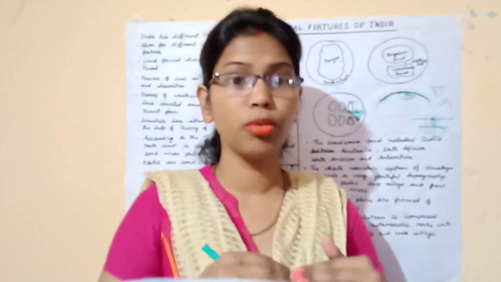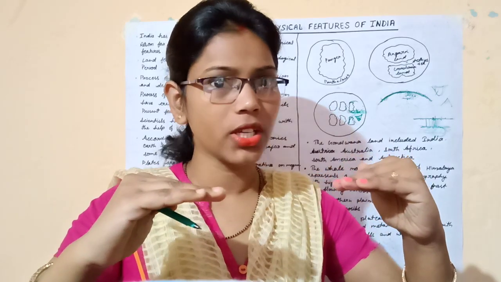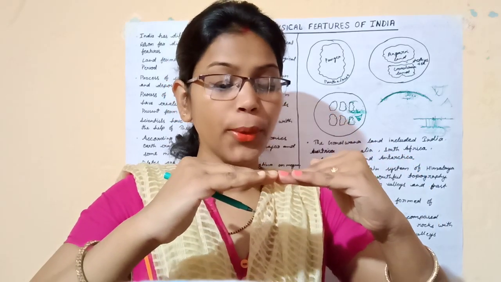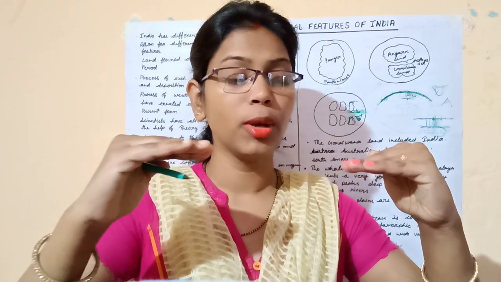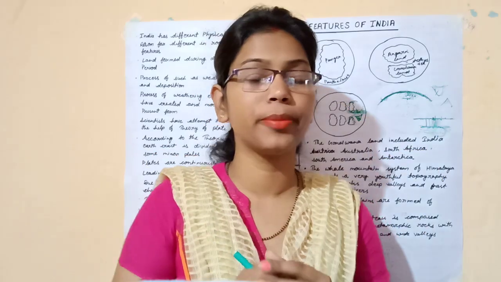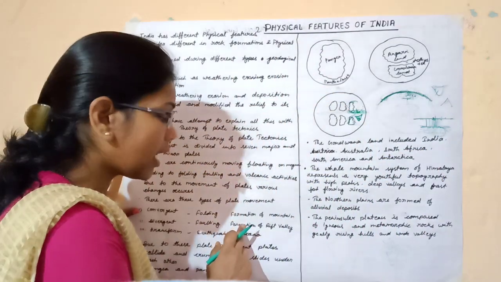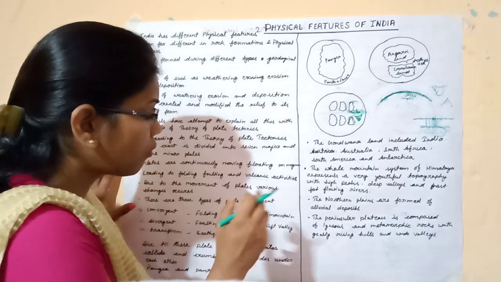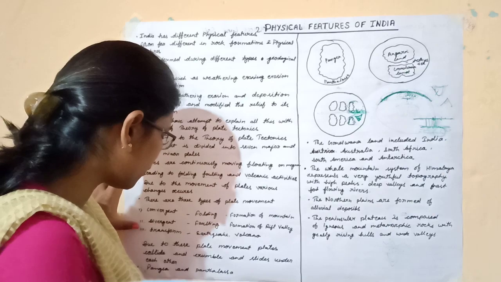Then come to the divergent boundary. In the divergent boundary, two plates move far away from each other, and a gap is created between the two plates, and faulting takes place, and due to the faulting, rift valleys and block mountains are created on the land surface.